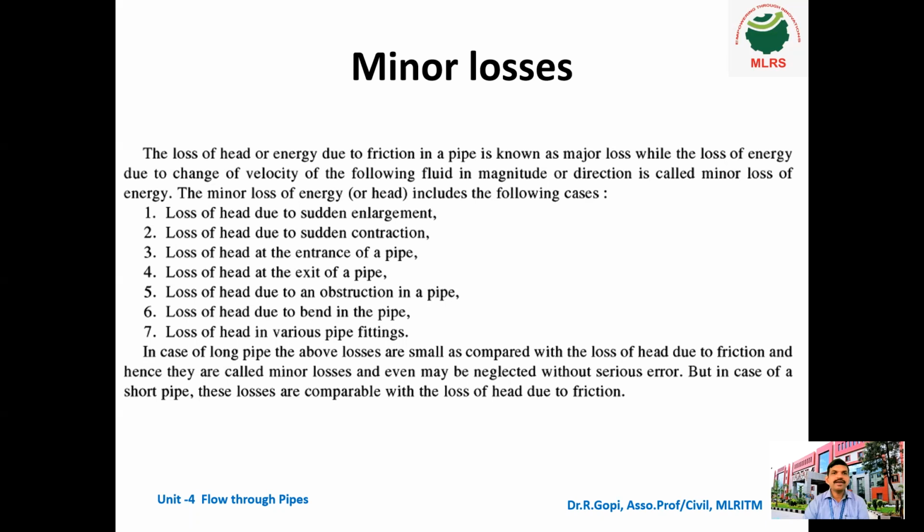The loss of head or energy due to friction in a pipe is known as the major loss. We already know that. While the loss of energy due to change of velocity, this point is very, very important. Change of velocity of the flowing fluid in magnitude or direction is called minor losses of energy. The minor loss of energy or head includes the following cases. These are all the different cases that occur due to minor losses.